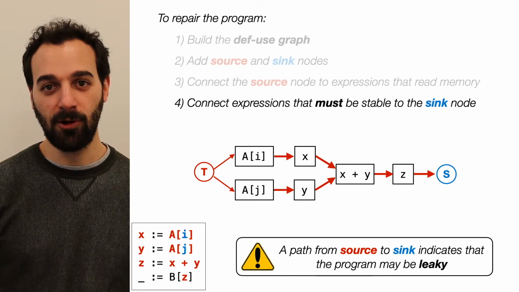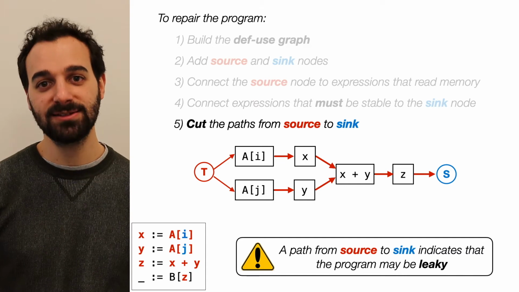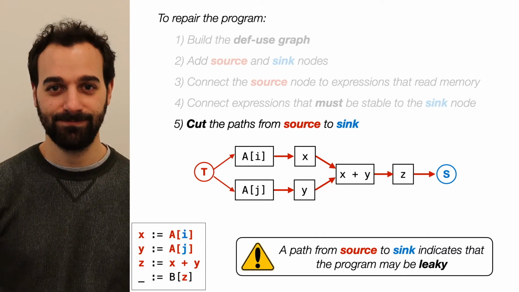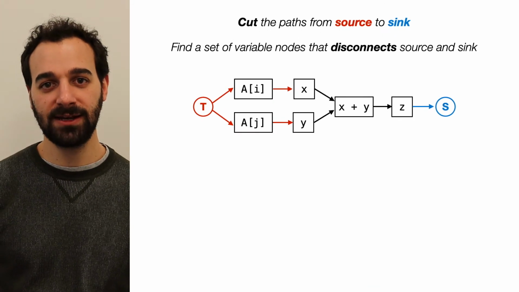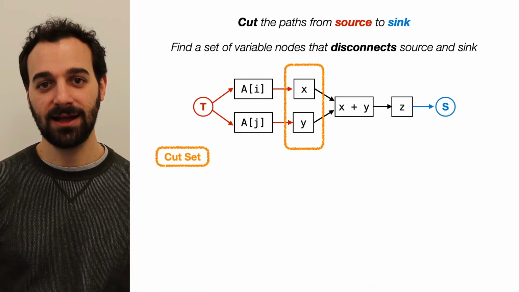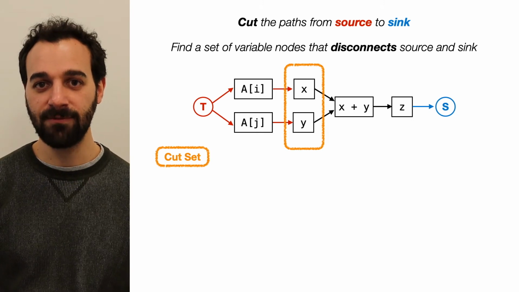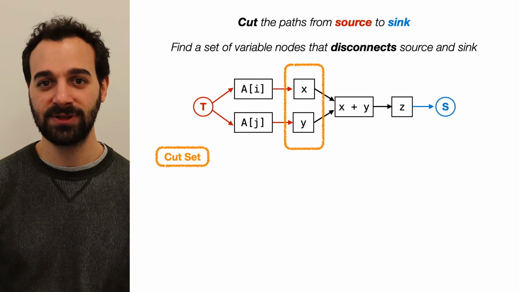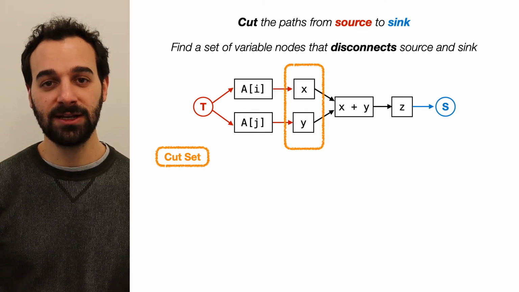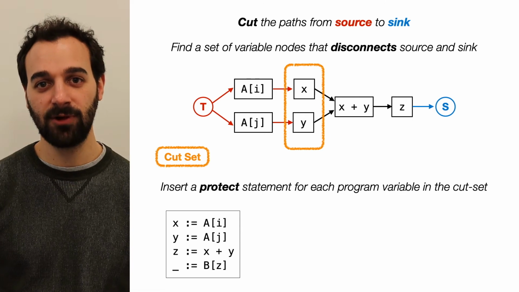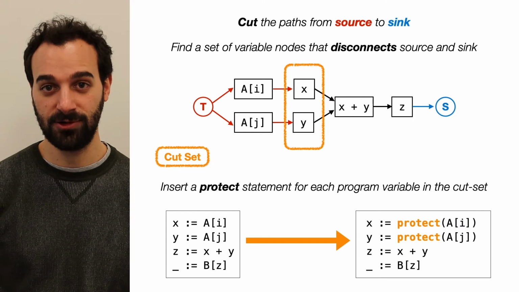To secure the program, we need to cut the data flow between T and S by inserting protect statements. This problem is equivalent to the problem of finding a cut set. A cut set is a set of variables such that removing these variables from the graph eliminates all paths from T to S. To repair the program, we only need to insert a protect statement for each variable in the cut set. The program on the right is now secure.